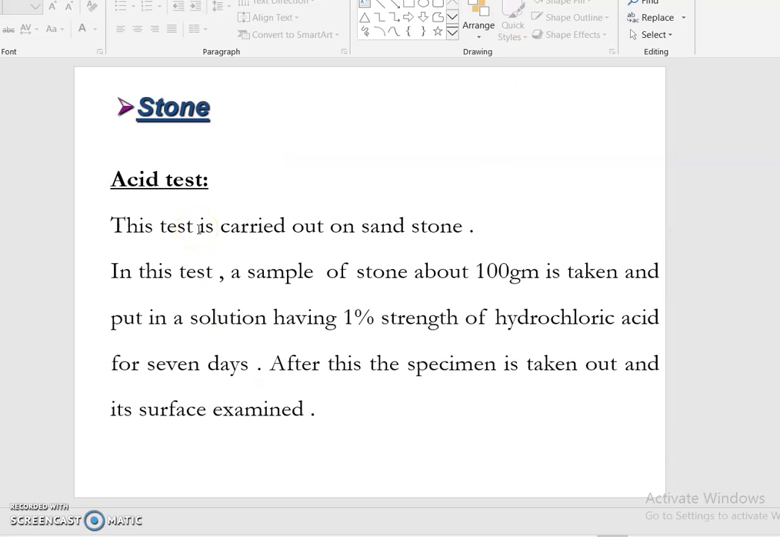So coming to the acid test, this test is carried out on sandstone. In this test, a sample of stone of about 100 gram is taken and put in a solution having 1% strength of hydrochloric acid for 7 days. After that the specimen is taken out and its surface examined. Now it will be analyzed stage by stage.